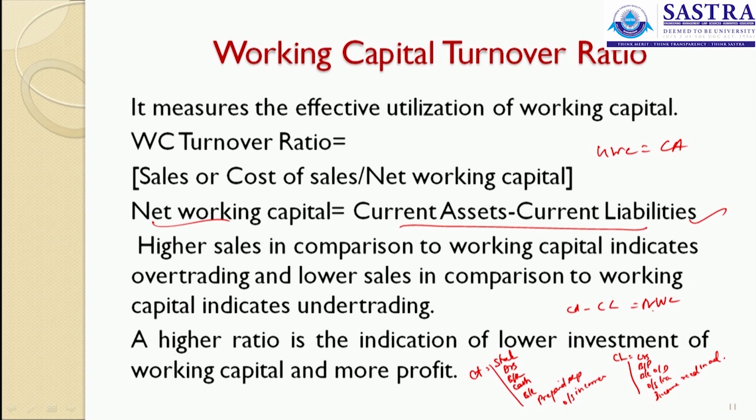What does this net working capital imply? Net working capital implies the cushion for payment of all your current liabilities, having all your current assets in your hand. What do we mean by current assets? Current assets are assets which can be easily converted within a particular accounting period, it may be 1 year. Current liabilities are those liabilities which are to be paid within an accounting period, again 1 year. So, we must always have current assets to be more than your current liabilities.